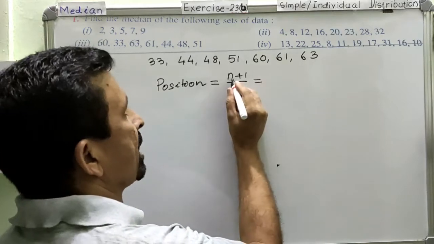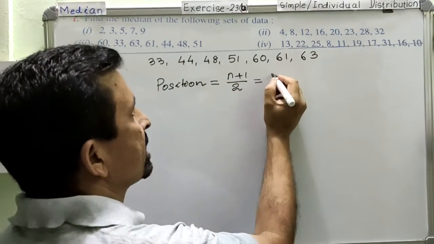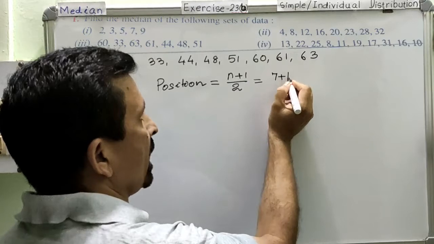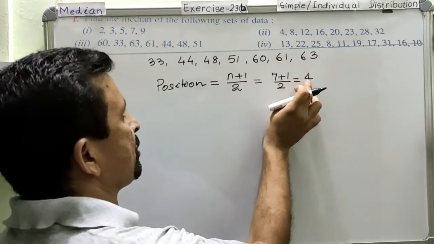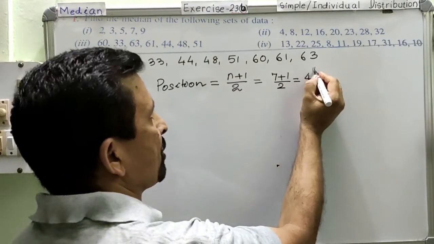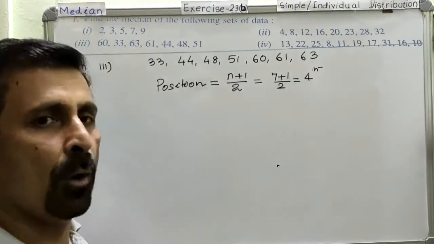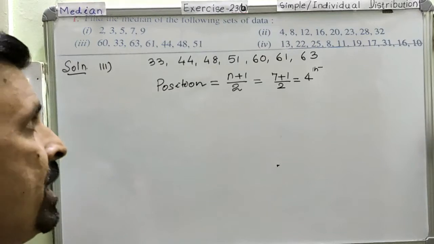So n is the number of data, and here how many data do we have? 7. So (7 + 1) / 2 is equal to 4. And because this is a position, right, you know how to write the position, so we will write this as 4. So now everything is done.